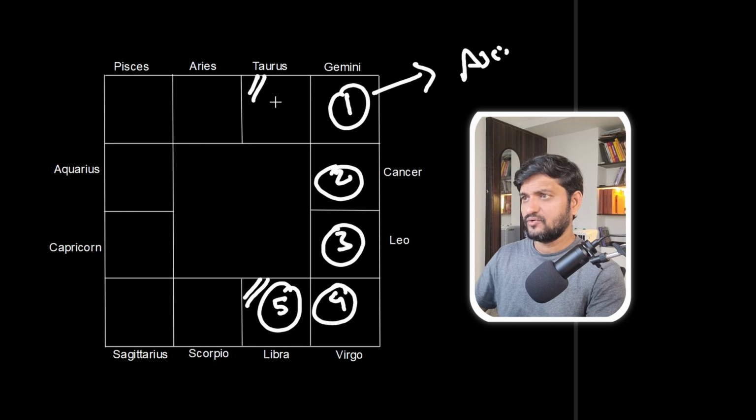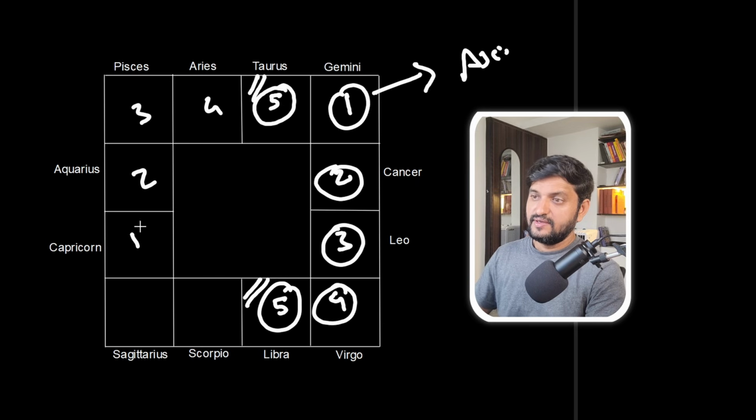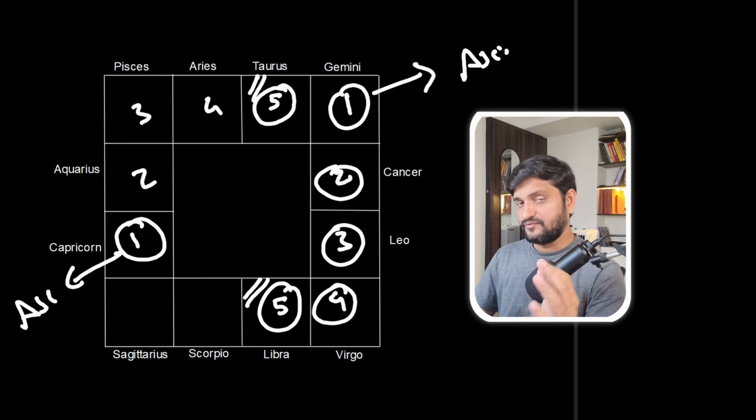And the second zodiac sign which gets this combination is Taurus as the fifth house. The fourth house will be Aries, the third house is Pisces, the second is Aquarius, and the first is Capricorn. So the second sign which gets this combination is Capricorn.